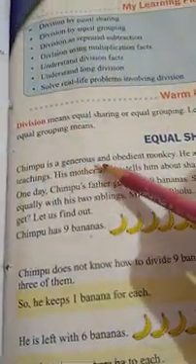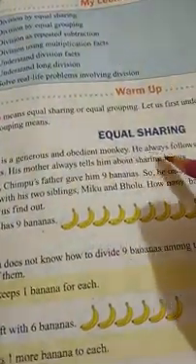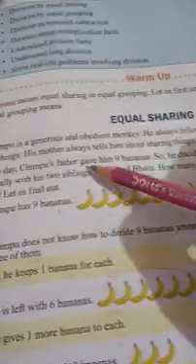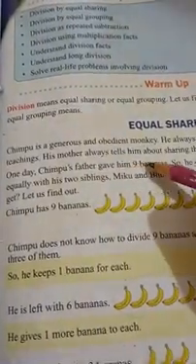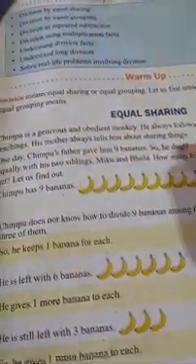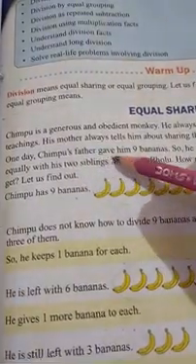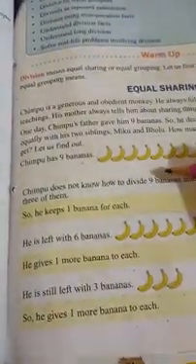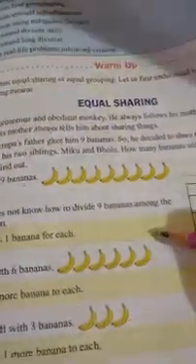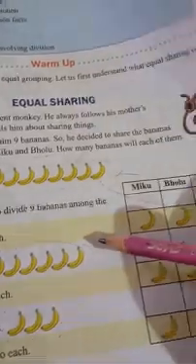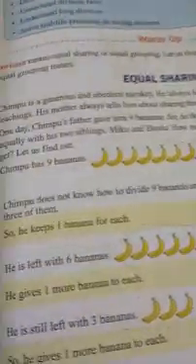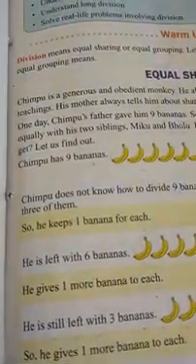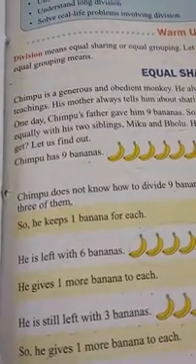Chimpu is a generous and obedient monkey. He always follows his mother's teachings. His mother always tells him about sharing things. One day, Chimpu's father gave him 9 bananas, so he decided to share the bananas equally with his two siblings, Miku and Bholu. How many bananas will each of them get? Let us find out.